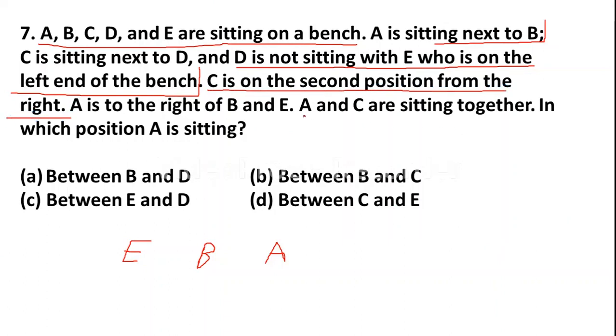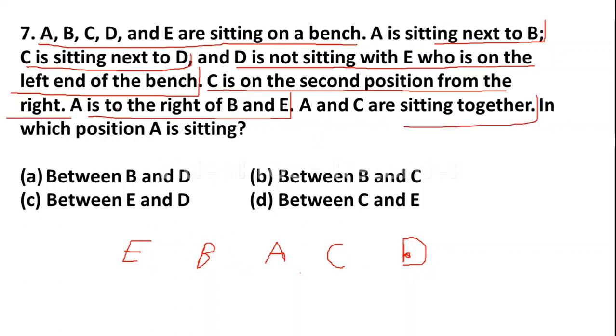Okay, C is on the second position, here C is there, he is at the second position, means here someone is sitting here. Okay, now who is sitting here? Next, C is sitting next to D, so here D will come. Next, A is to the right of B and E. Okay, it is right. Then A and C are sitting together, yeah, this is also right.